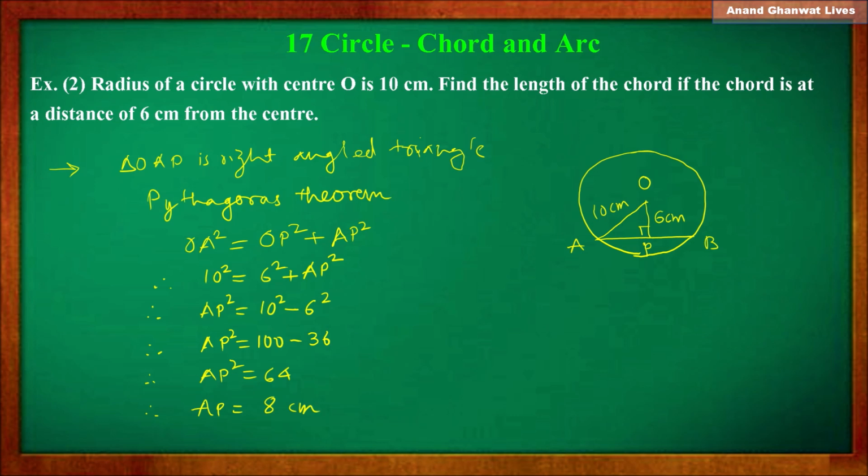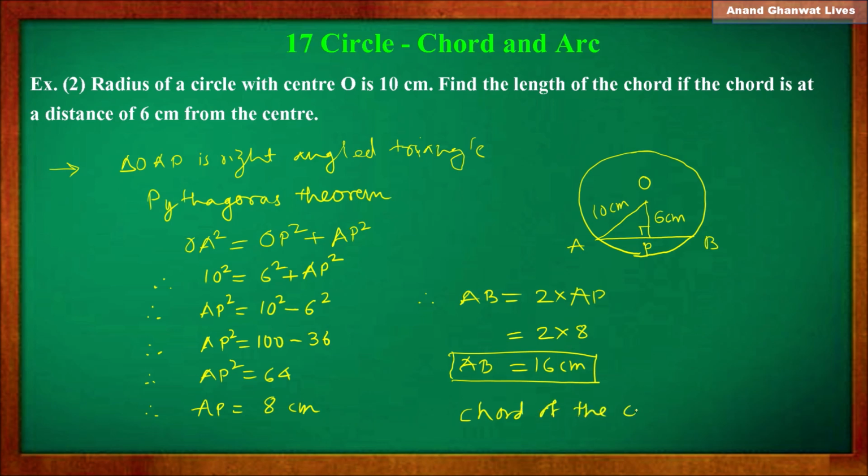Now AP is 8 centimeter, and we know that the perpendicular drawn from center of the circle to the chord bisects that chord. Therefore AB is equal to 2 into AP. Therefore it is equal to 2 into 8, and it is equal to 16 centimeter. So length of AB is 16 centimeter, means chord of the circle is equal to 16 centimeter. Okay.